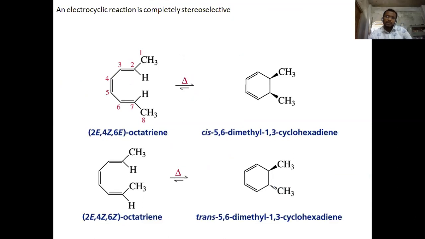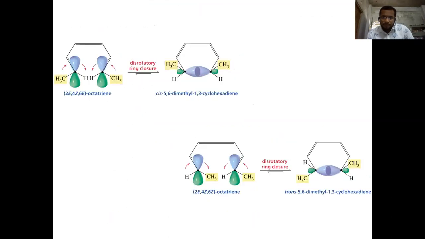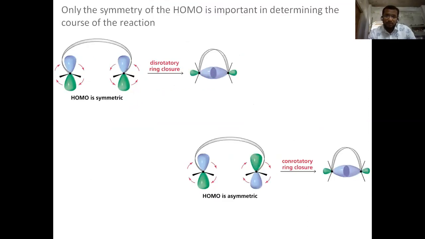An electrocyclic reaction is completely stereoselective. Here we can see how the stereochemistry is described, the conrotatory and disrotatory modes. In one mode both groups rotate in opposite directions, one clockwise and one anticlockwise.